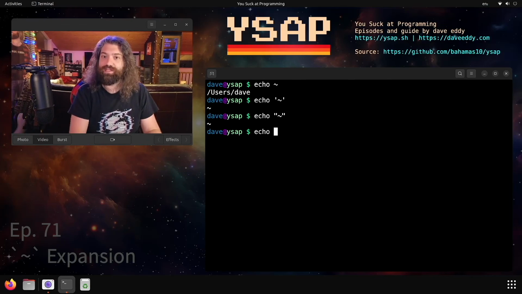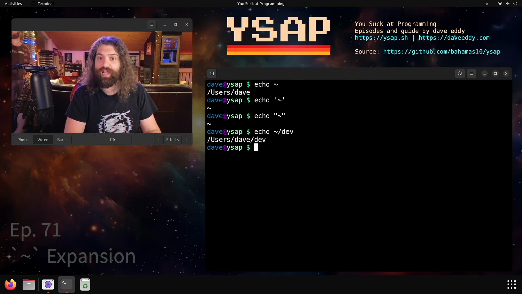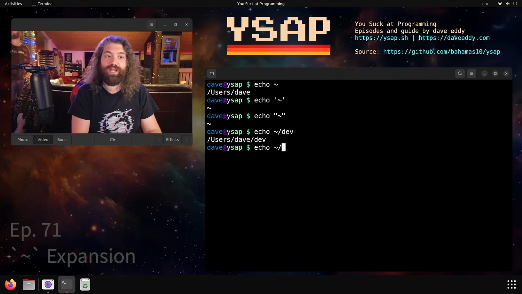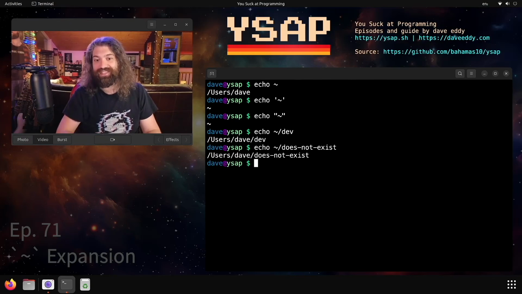But what can we do with this? Because this is super useful. I can give it things that are in my home directory. Like I happen to know that I have a directory there called dev. That's where I do my dev work. But you know what I don't have? I don't have a directory called does not exist. But it still gives it to me.